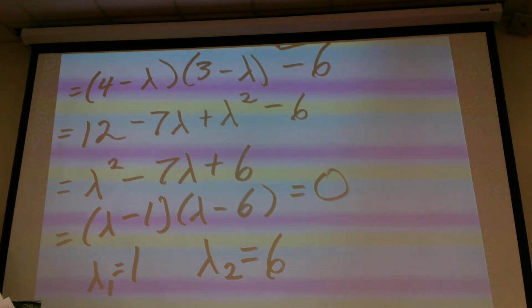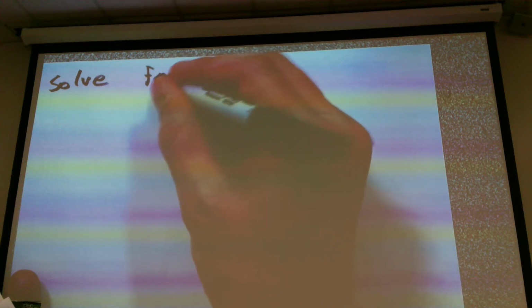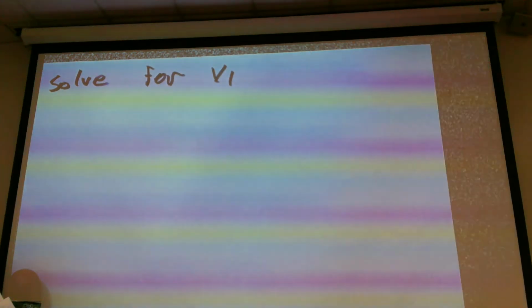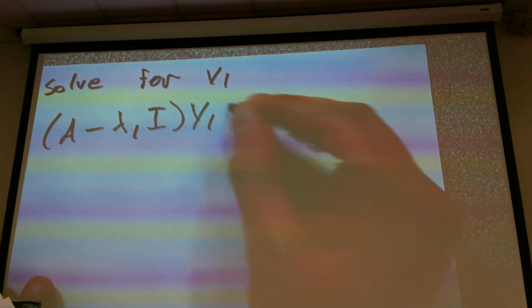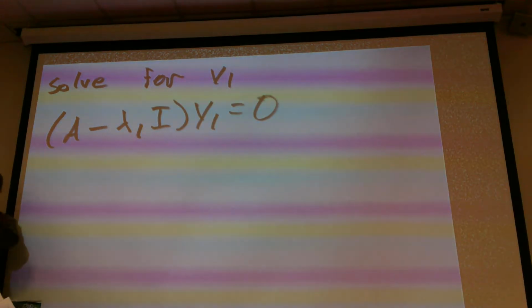All right, now what we're going to do is we're going to find our eigenvectors. Okay. All right, so what we're going to do is we're going to solve for V1, okay? And so this is going to be A minus lambda 1 I, V1 is going to equal 0.